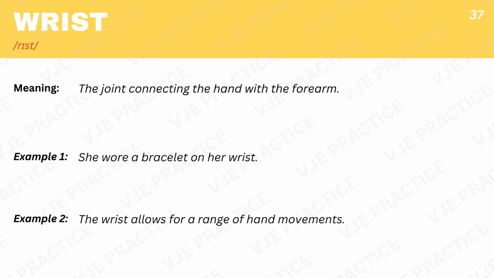Wrist, the joint connecting the hand with the forearm. Example 1. She wore a bracelet on her wrist. Example 2. The wrist allows for a range of hand movements.